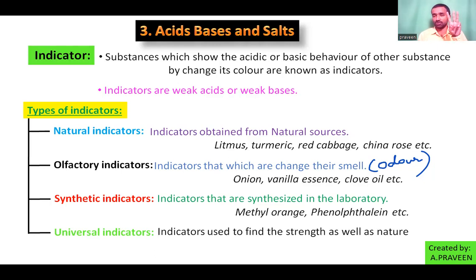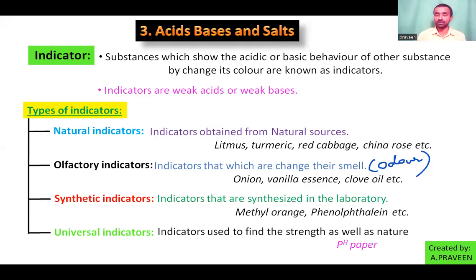With the nature you are able to find out, you are also able to know the strength. So the indicator used to find out the strength as well as nature is called universal indicator. Example for the universal indicator is pH paper. pH paper is called a universal indicator.